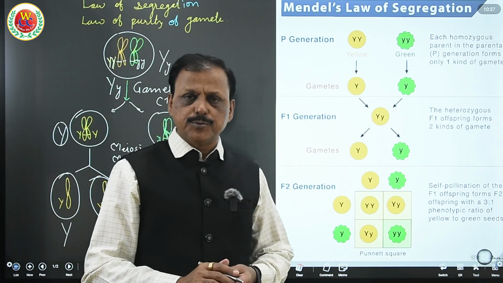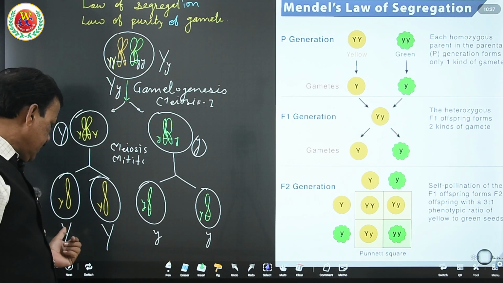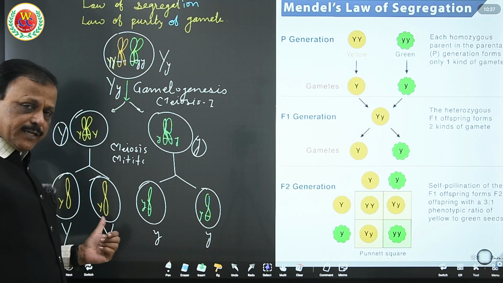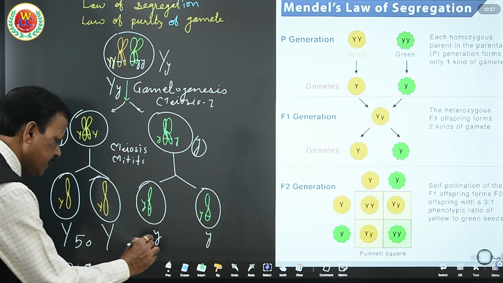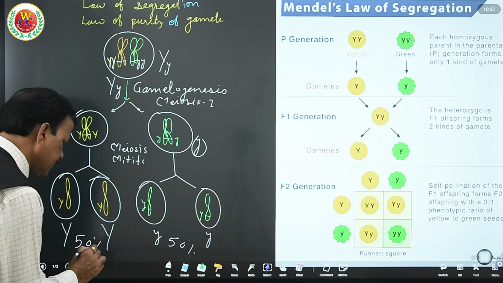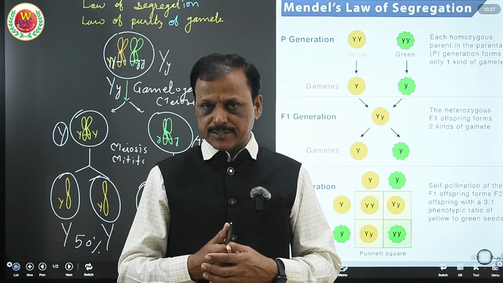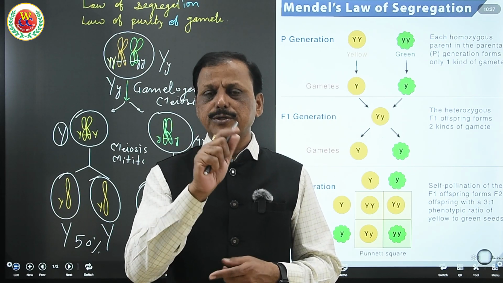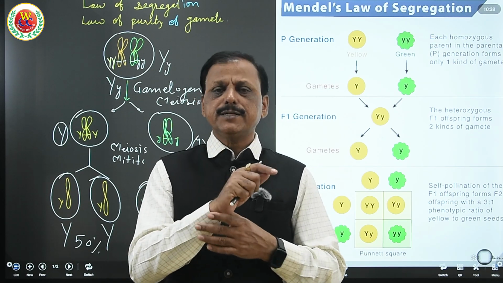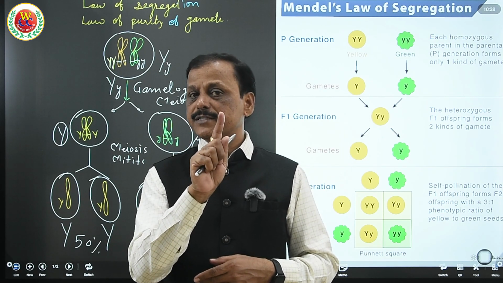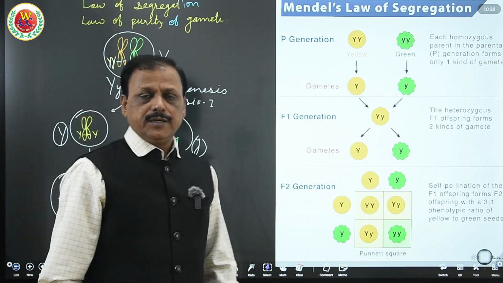And here the law is proved that during gametogenesis this allelic pair of genes, that is capital Y and small y, get separated, and each gamete has only one factor: 50% of the gametes have capital Y and 50% of the gametes have small y. This shows that the allelic pair of genes get separated and segregated during gametogenesis so that each gamete has only one allele. And this presence of only one allele in one gamete is called the law of purity of gamete. That gamete is pure to control that pure trait, either yellow or green.